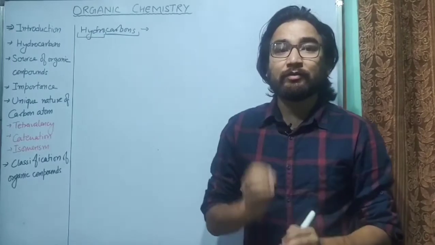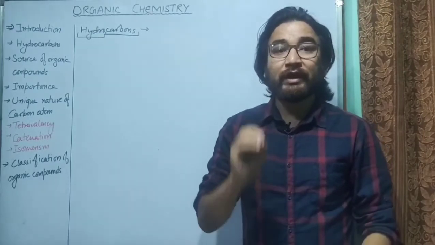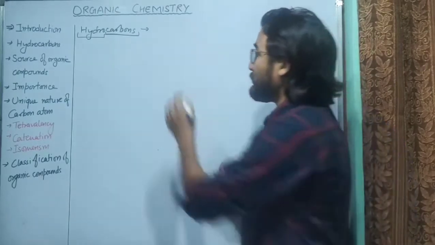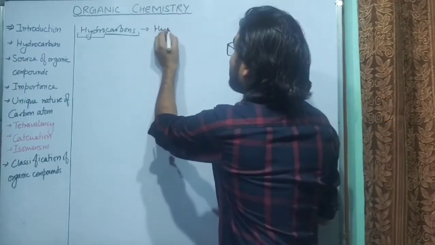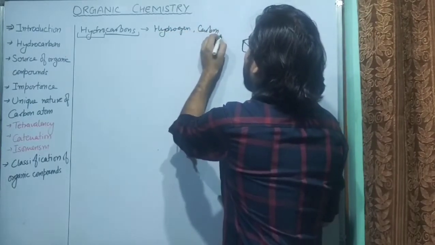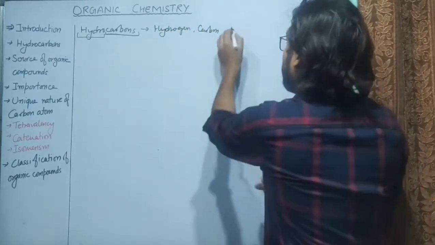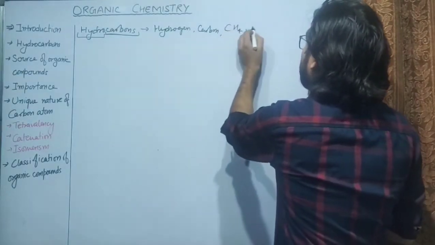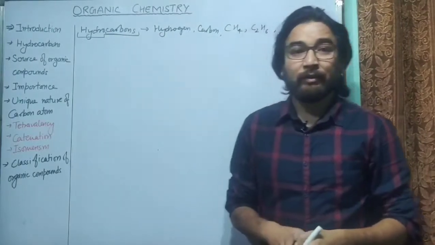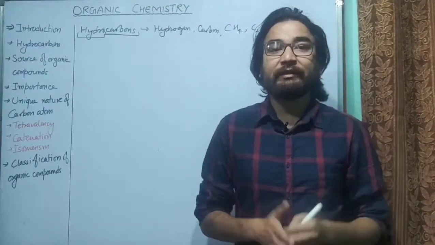So the organic compounds which contain only hydrogen and carbon are known as hydrocarbons. I can give you some examples, like you have heard of methane, ethane, then propane, ethyne, butane, acetylene, etc.